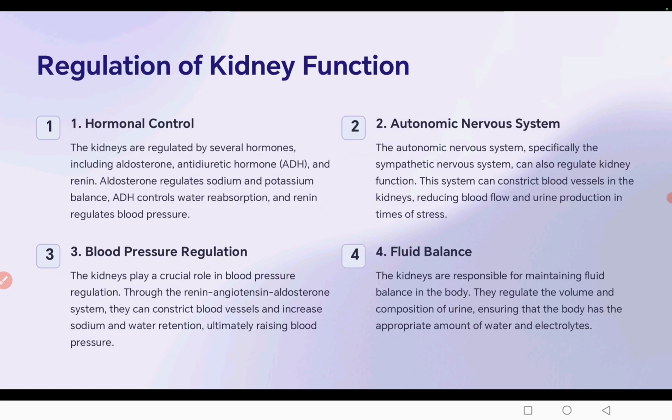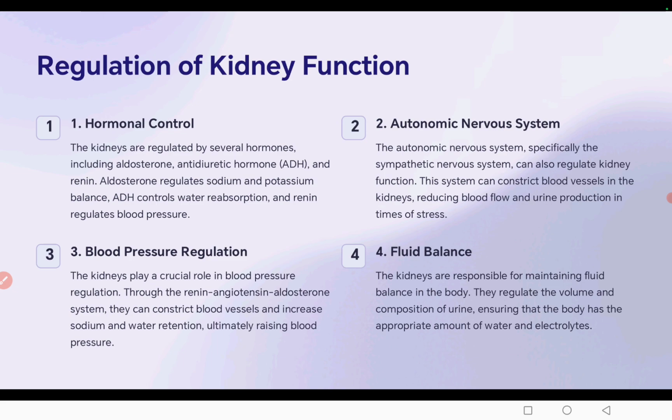Regulation of kidney function. There are four main control systems. First is hormonal control. ADH, antidiuretic hormone secreted from the pituitary gland, controls the filtration in the kidney. Second, autonomic nervous system. The autonomic nervous system, especially the sympathetic nervous system, can also regulate the kidney function. This system can constrict blood vessels in the kidney, reducing blood flow and urine production at the time of stress.